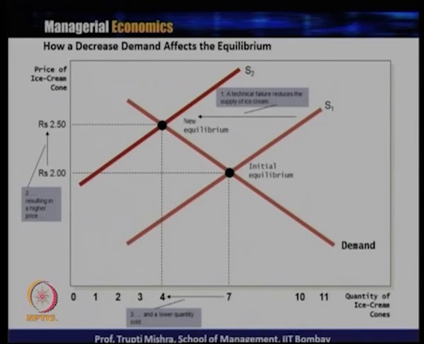So, whenever there is a decrease in the supply, that leads to increase in the price and decrease in the quantity. Next, we will see the shift in both supply and demand in the next session, because till now we have just looked at what happens when supply remains constant and demand increases or decreases, and when demand remains constant and there is a decrease or increase in the supply, what happens to the equilibrium price and the equilibrium quantity.